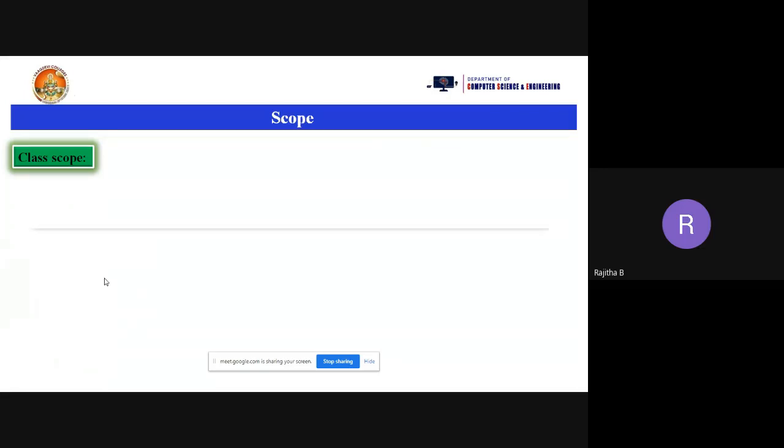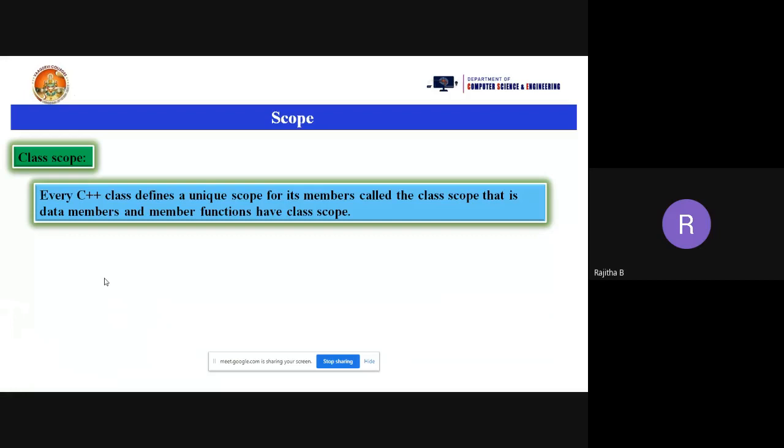Okay, now see that one. What is the class scope? Every C++ class defines a unique scope for its members called the class scope. That is, data members and member functions have class scope. So we can identify the data members' scope using public, private and protected access specifiers.